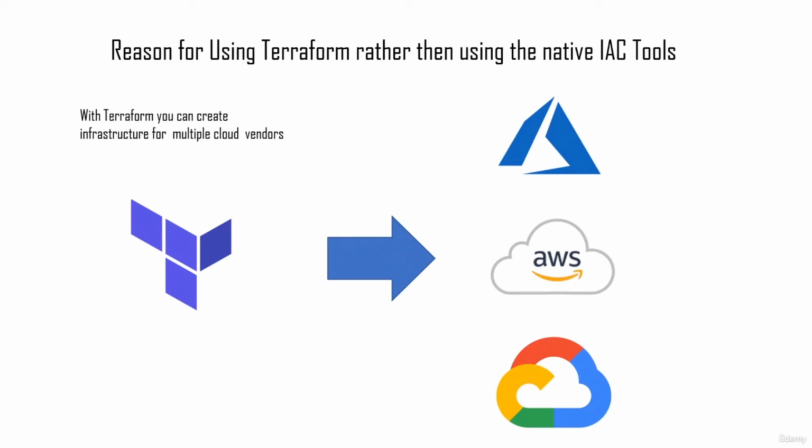So if you have used any of the cloud vendors, you know that these cloud vendors do provide native infrastructure as code tools. For example, if you're using Azure, Azure provides a tool called Azure Resource Manager, which has templates, which are also written in JSON. And if you're using AWS, AWS has its tool called CloudFormation, and GCP has its own equivalent. And most of them are either written in JSON or YAML.